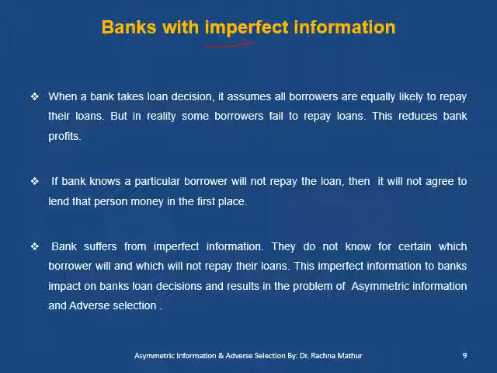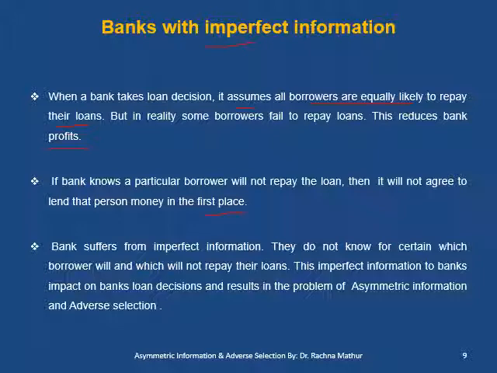Now let us come to imperfect information. When a bank takes a loan decision, it assumes all borrowers are equally likely to repay the loan. But what happens in reality? Some borrowers fail to repay the loan. This reduces the bank's profit. If the bank knows a particular borrower will not repay the loan, then it will not agree to lend that person money in the first place.